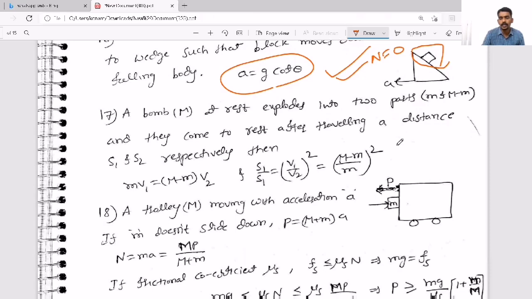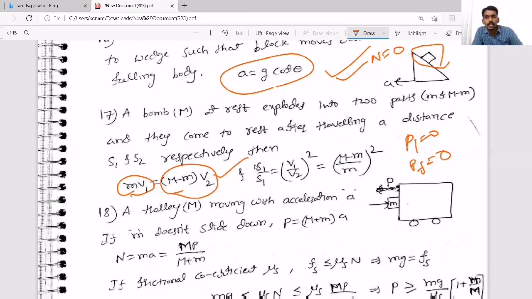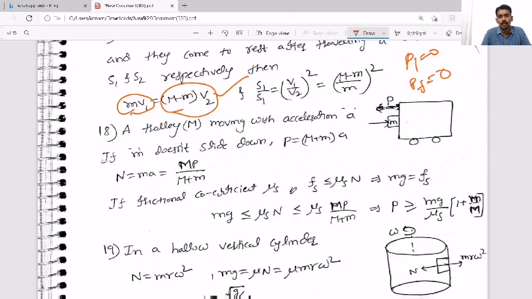Now, see here, a bomb at rest explodes into two parts. When there is a bomb initially at rest, what will the initial linear momentum be? 0. What should the final linear momentum also be? 0. That means in the final linear momentum, one part is m and the other part is capital M minus small m, such that their linear momenta must be equal and opposite. That's why you can get questions based on that. This is the case called explosion-based questions. They may ask a question where the bomb explodes into three parts also, where what you have to apply is the conservation of linear momentum principle. Then you can try to solve the question based on that.